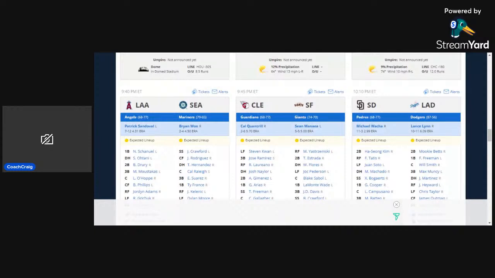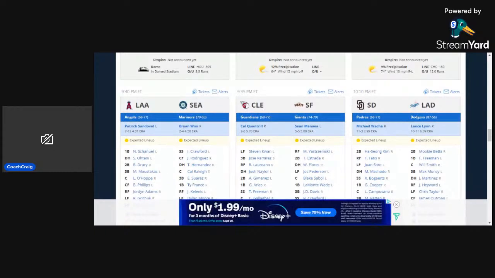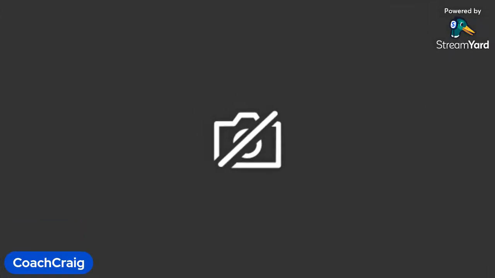If there's anything major that changes throughout the day, I'll try to make an update. I'm a little busy by the time we get to around 4 o'clock Central Time and for the next couple of hours, so hopefully I can catch as much as possible at that point. I'll also try to get as many of the starting lineups out as early as possible today. So that's where we're at in terms of the weather report. I'm going to stop sharing this page and we'll go over to FanDuel and talk about those core 5 picks for today.